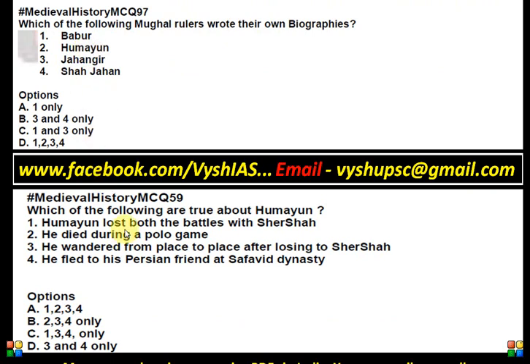Next one: four statements about Humayun. Humayun lost both battles with Sher Shah. He died during a polo game. He wandered from place to place after losing to Sher Shah. He fled to his Persian friend at the Safavid dynasty. These statements are picked up from various places in this chapter itself. Try to tell whether all these things are true or any small mistake is there in any of the statements. That is how this video will be ending.